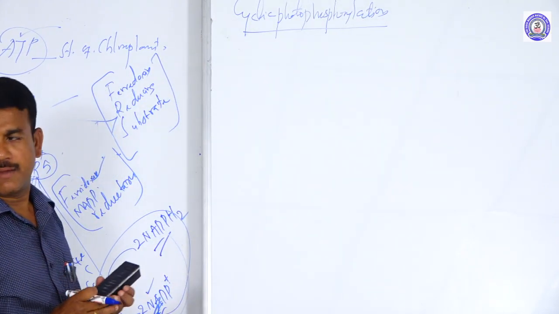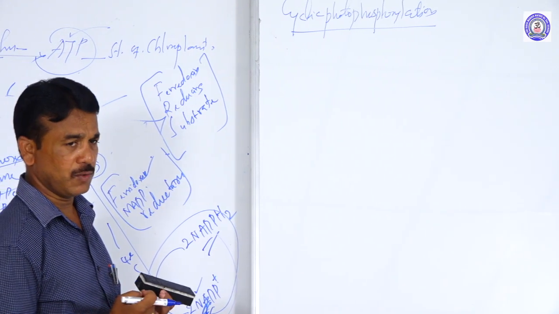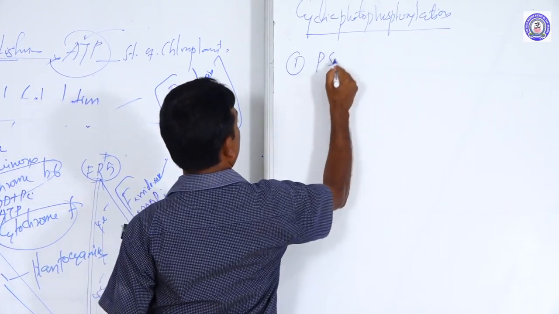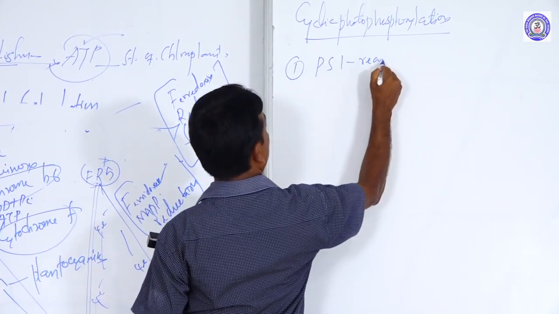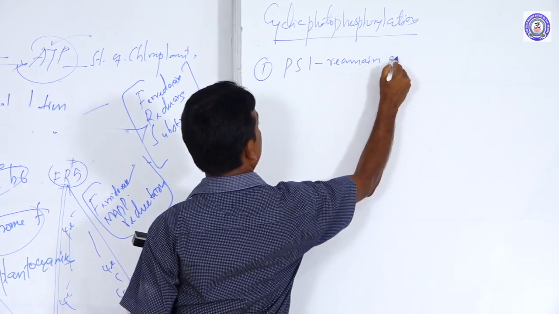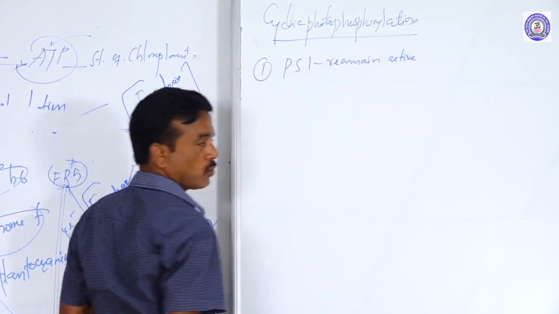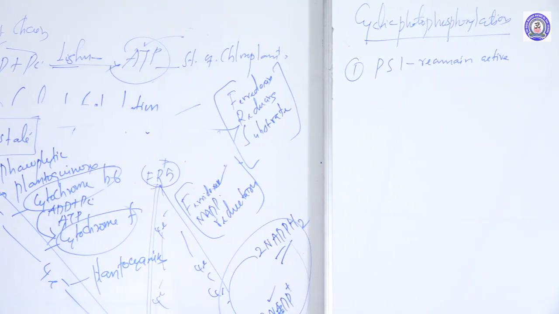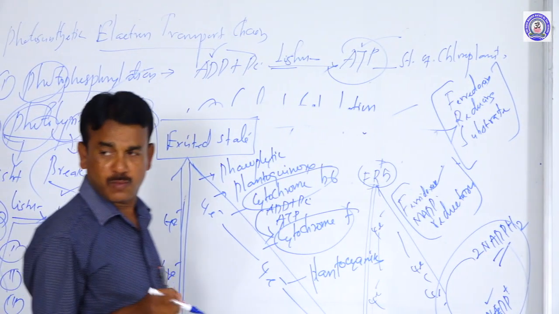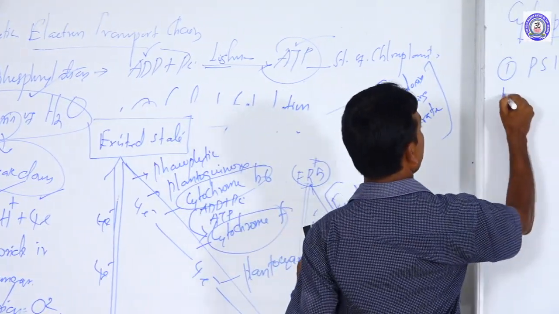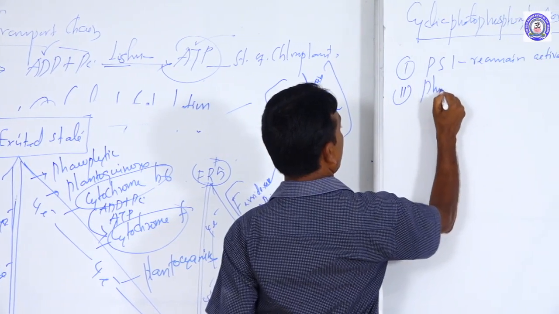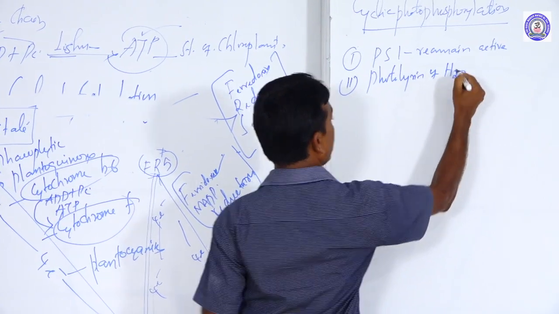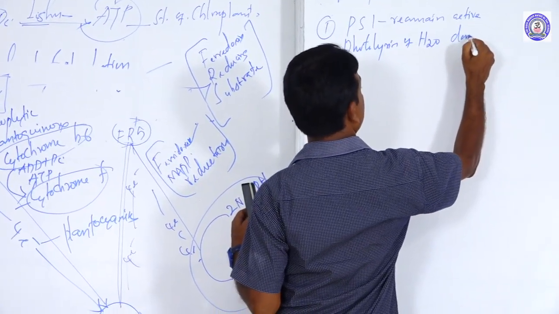What are the conditions of cyclic photophosphorylation? Some conditions are given here. First, photosystem 1 alone remains active. So we need photosystem 1 alone, but non-cyclic photophosphorylation needs photosystem 1 and 2. Then, photolysis of water does not take place.